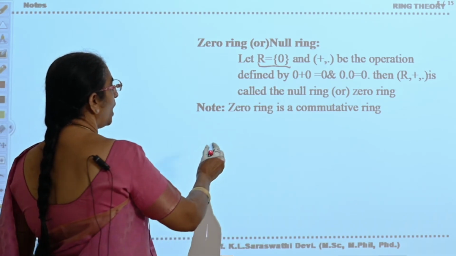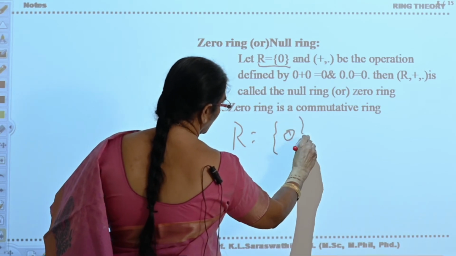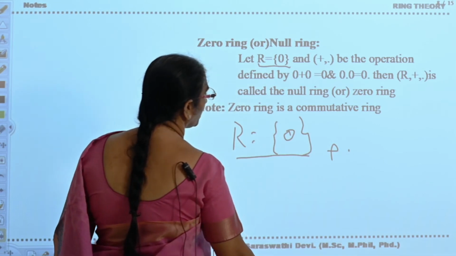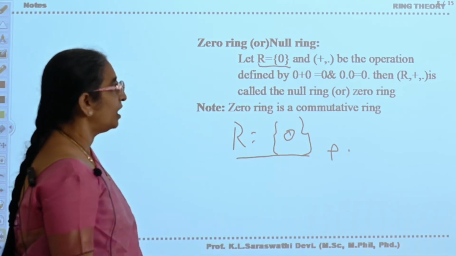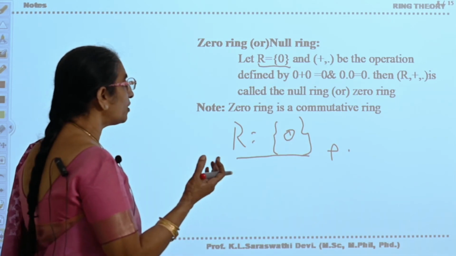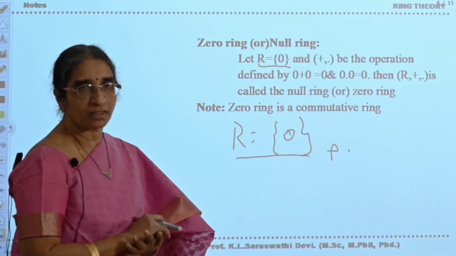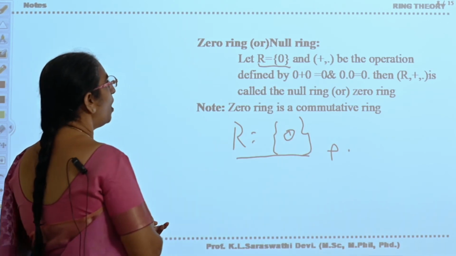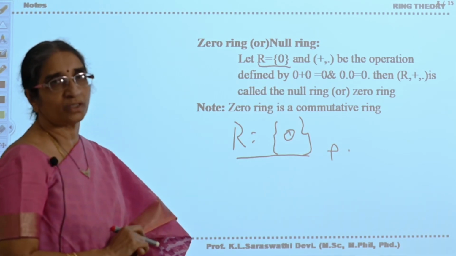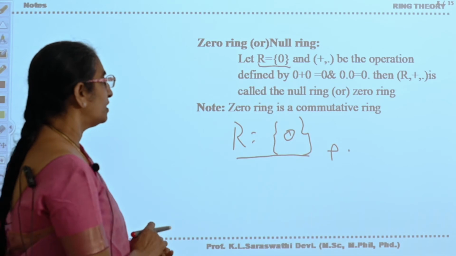Therefore, R equal to singleton 0, the structure equipped with addition and multiplication, will form a ring, and this is also a commutative ring. Give an example of a zero ring if you are asked. Then how do you have to give it? R is equal to singleton 0, equipped with two operations plus and dot, will be a zero ring or null ring. Now is it clear?